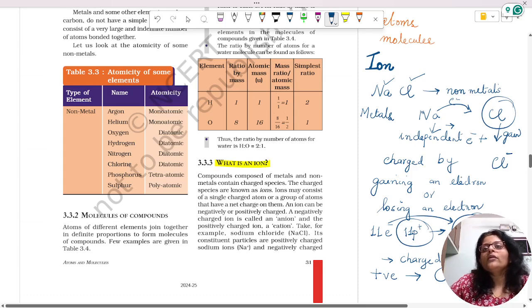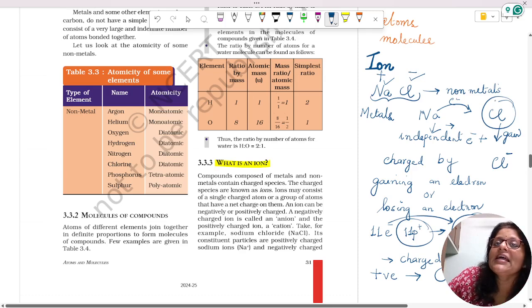One atom in NaCl has a negative charge, and another atom has a positive charge. The atom on the non-metal side gains a negative charge, and atoms with a negative charge are called anions.